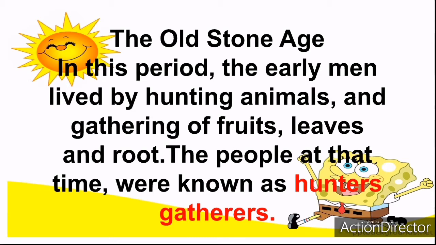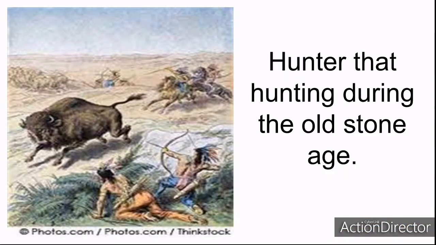They go for hunting, they hunt animals, and while hunting, they gather fruits, leaves, and roots. That was how they survived during the Old Stone Age, and the people were known as hunter-gatherers. So these are some old hunters hunting during the Old Stone Age. They're trying to kill this animal. This is a picture of it. You can see them trying to shoot with an arrow.